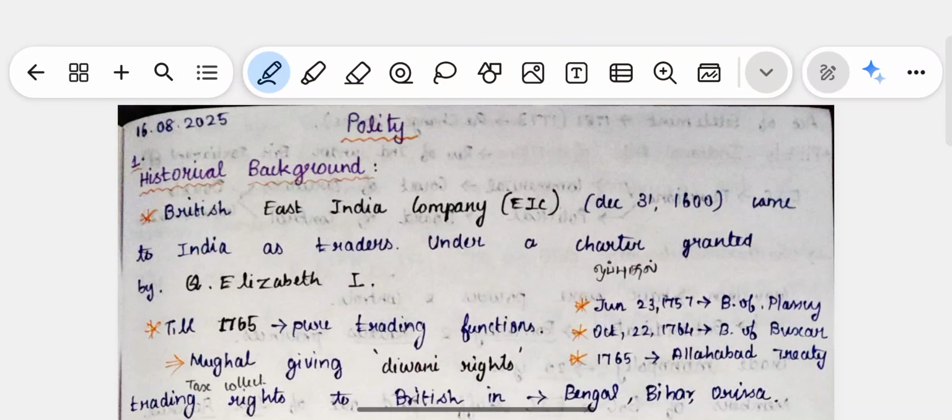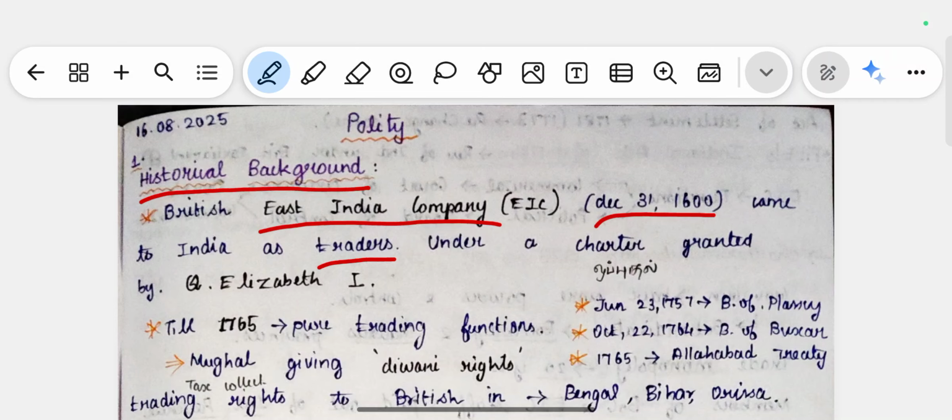Hi guys, so today we are going to see about the historical background in the polity topic. So firstly, the historical background. The first thing is, the British East India Company came to India on December 31, 1600 as traders. Till 1947, India was under British control.